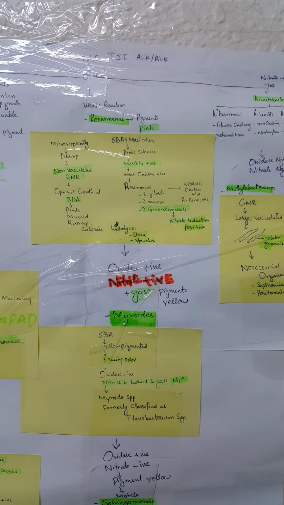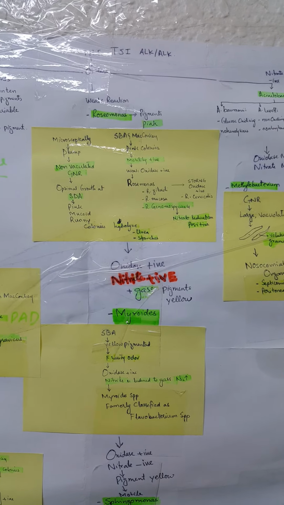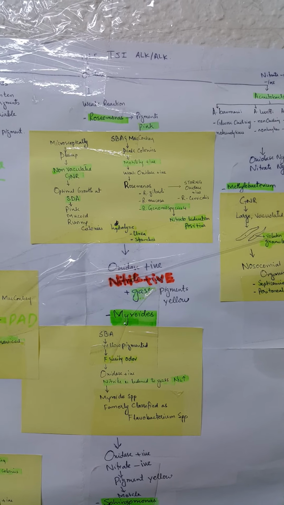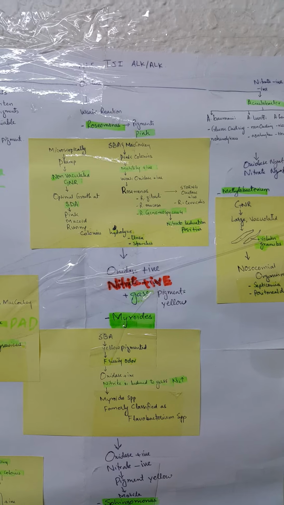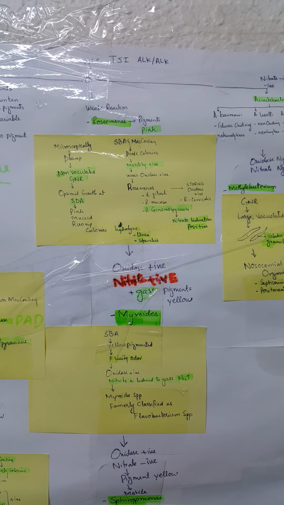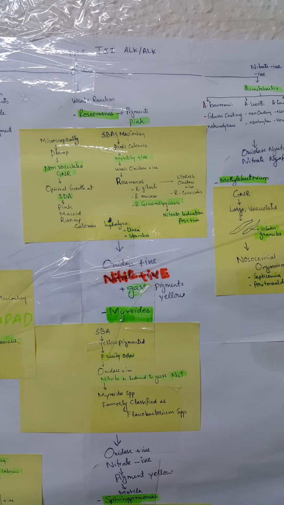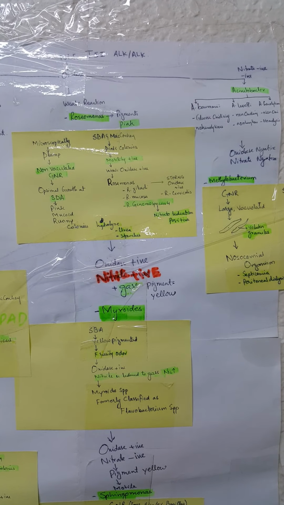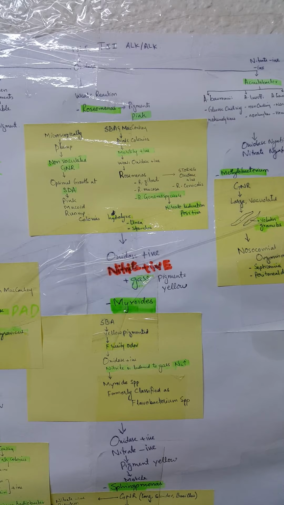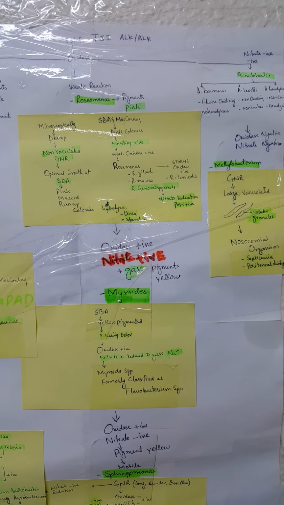Another species among this group is oxidase positive, nitrate positive. In this species, myroid species have the ability to convert nitrate directly to nitrogen gas, which is a unique property among all this group. And fruity odor is also a unique property for myroid species.